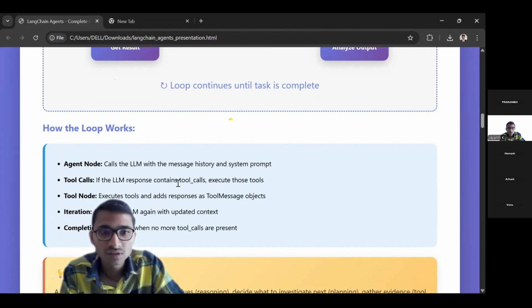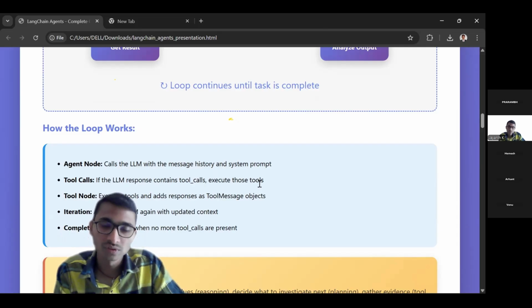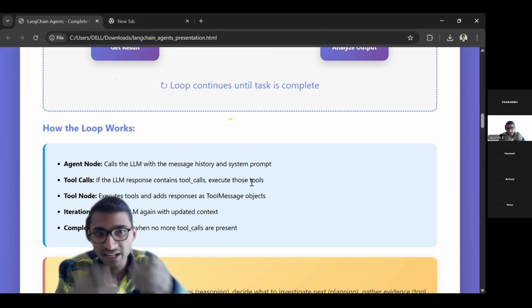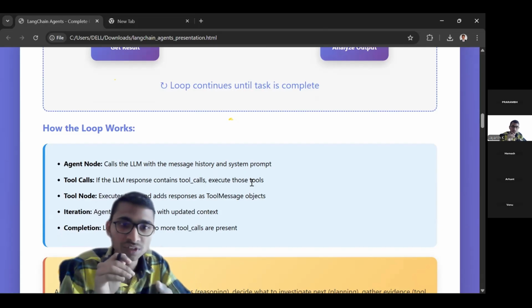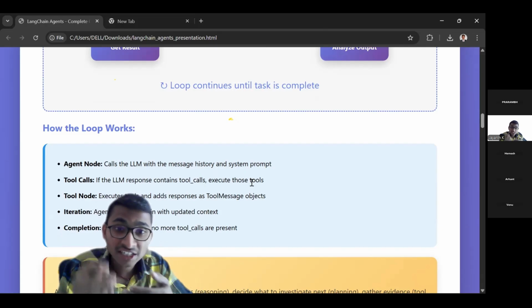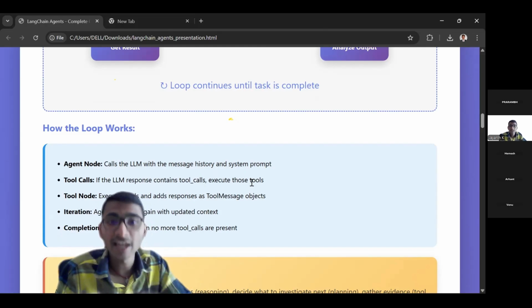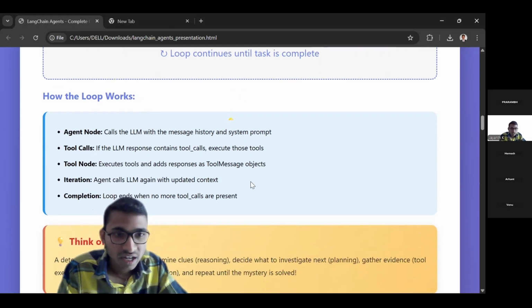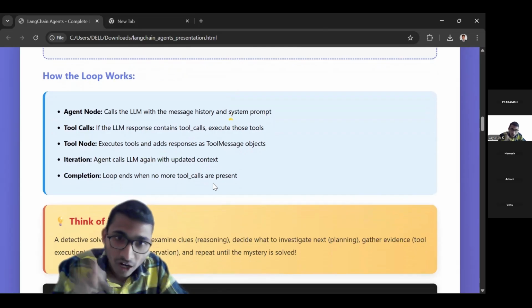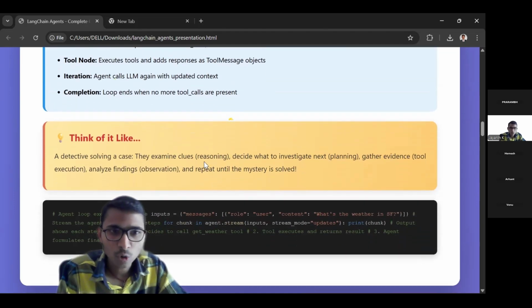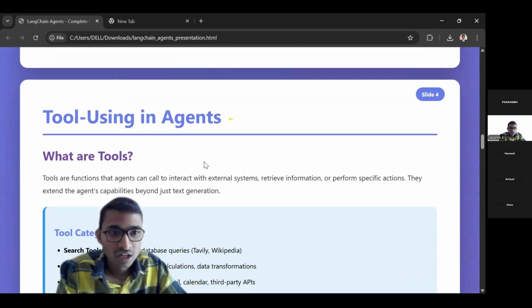And if the LLM response contains tool calls, execute those tools. Yes, if tools are there, then the LLM response will contain tool calls. We'll see practically how the LLM response contains tools, how message history is maintained, and how the state will help. All these we'll see. And what is iteration? The agent calls the LLM again with updated context. Yes, if the response does not satisfy the user, then it will loop again like this. Some analogy is there. I hope you're able to understand. Right? Now, tools.